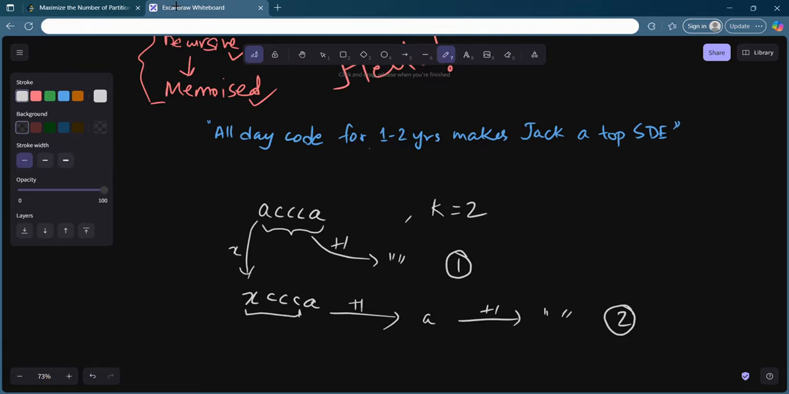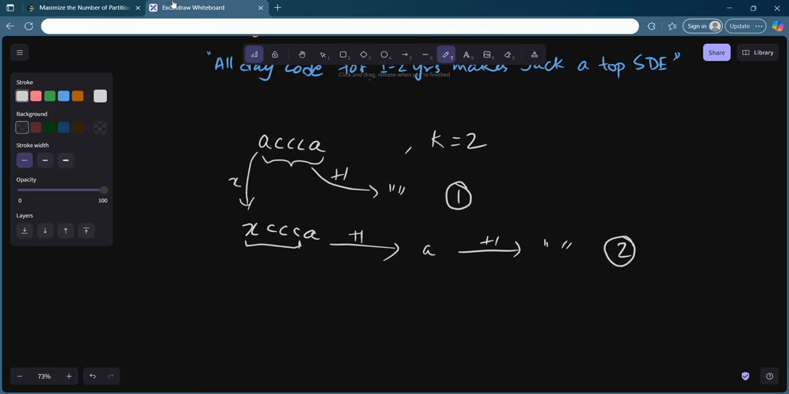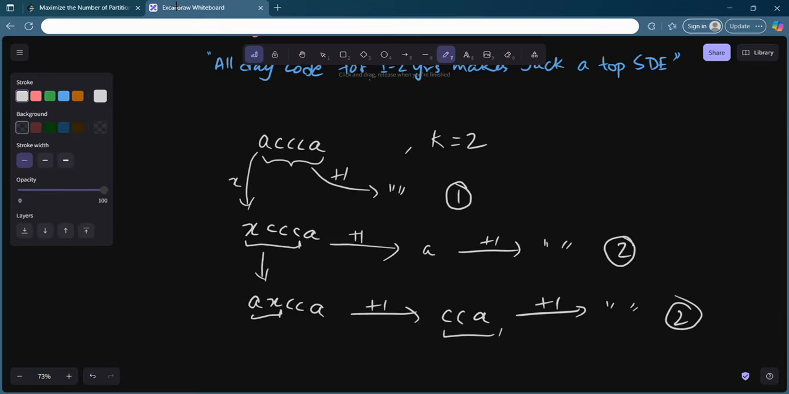Okay, so what can you do in such a case is, why not try to change the second C. So A X C C A, what if I try to change it in this way? Then what will be the prefix which contains two distinct characters? It will be A and X. I can choose to remove this to get CCA, and then this whole string has only two distinct characters. I can remove this and get an empty string, and I will again have two partitions. So how can I maximize this?